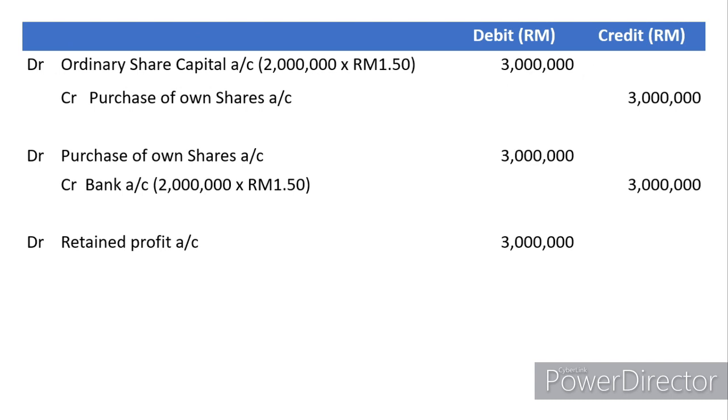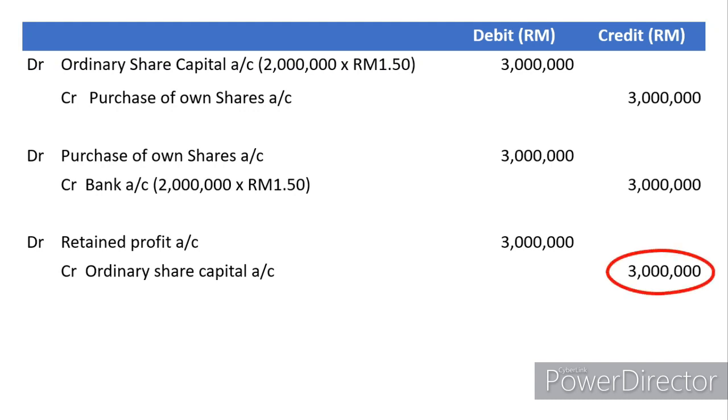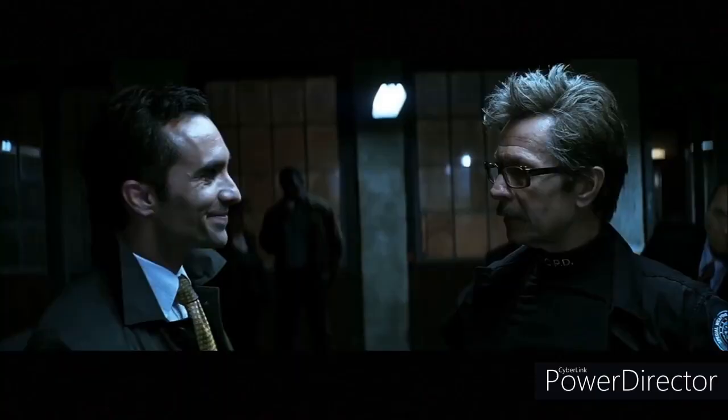When you want to utilize it, you have to debit it and put it back into your ordinary share capital. So that's it. So you have replaced the amount of 3 million. So remember, like the previous video, when you reduce one part of capital, you have to replace it back. In this case, when you cancel the shares, we will use retained profit to cover it back.